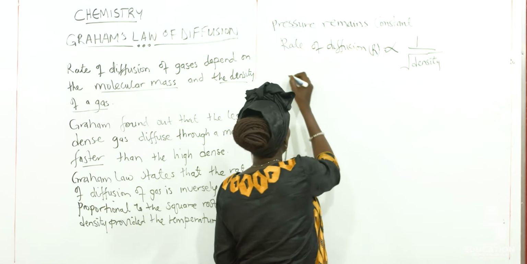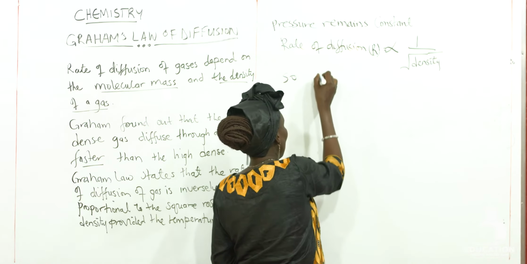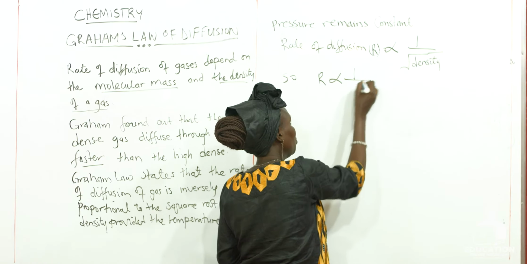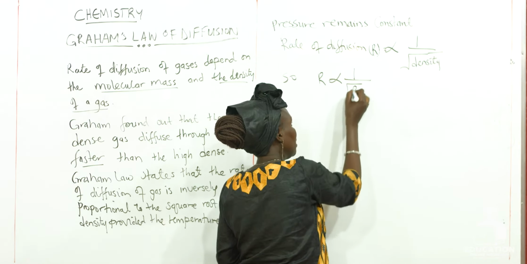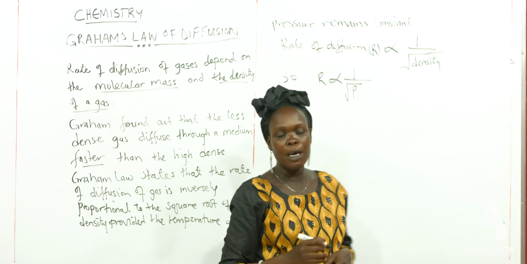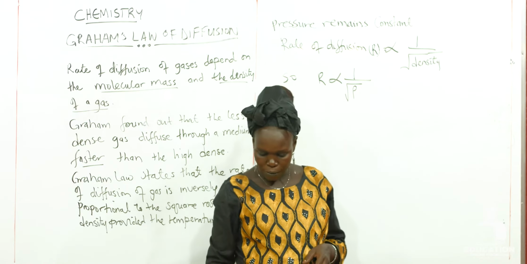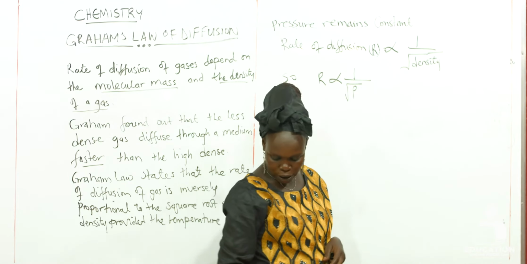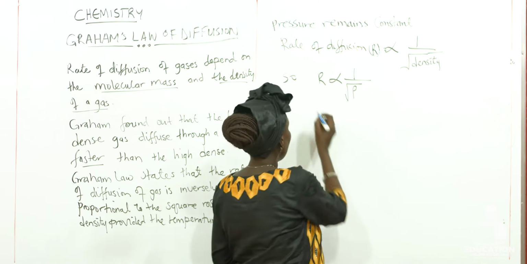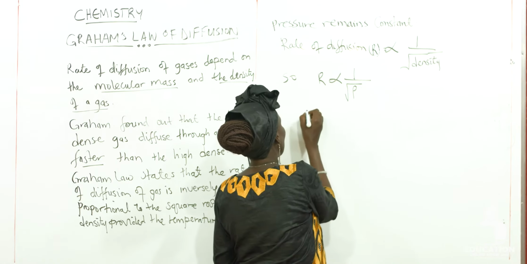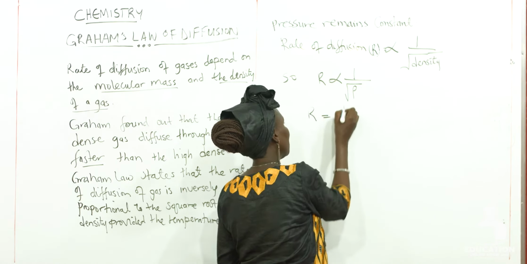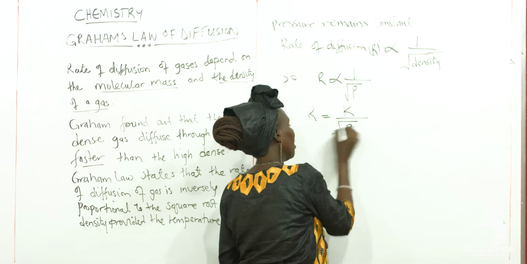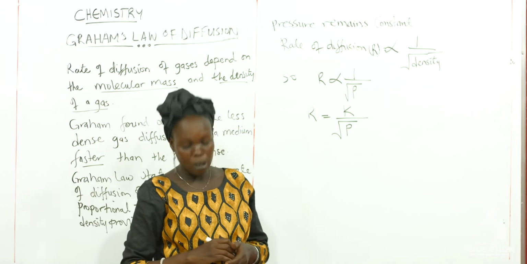So R will be inversely proportional to the square root of the density, and the density here is represented by P. So when you put the constant, R will be equal to K over the square root of the density.